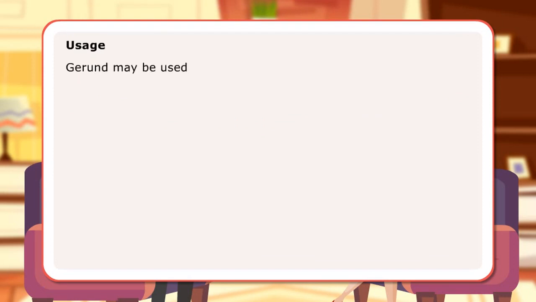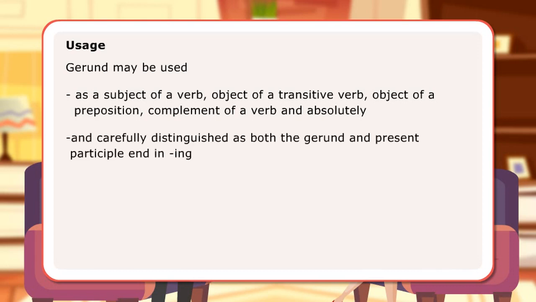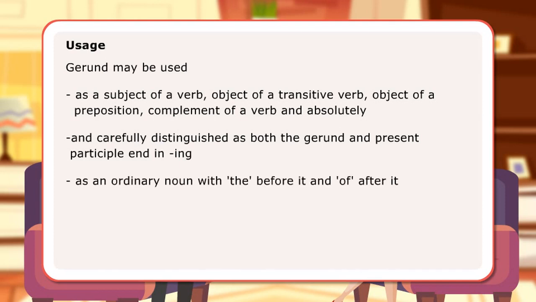Usage: a gerund may be used as a subject of a verb, object of a transitive verb, object of a preposition, complement of a verb, and absolutely, and must be carefully distinguished, as both the gerund and present participle end in ing, as an ordinary noun with the before it and of after it.